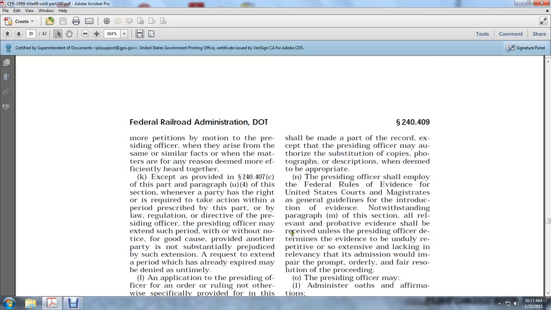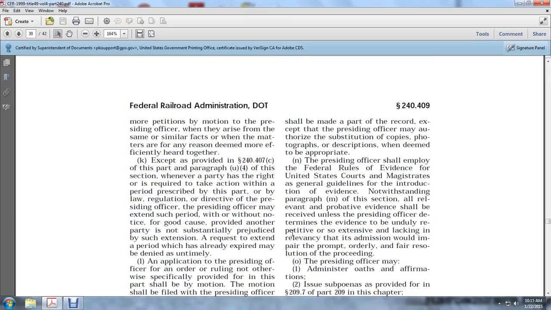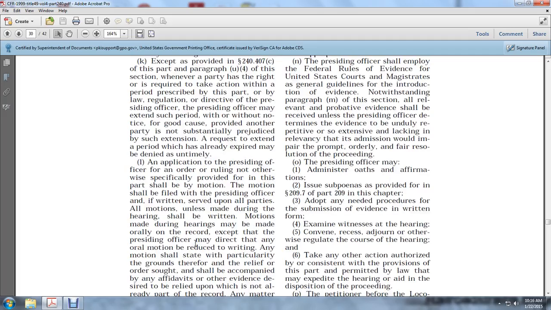Except as provided in 24407 and paragraph (d)(4) of this section, whenever a party has the right or is required to take action within the period prescribed by this part, by law, regulation, or directive of the presiding officer, the presiding officer may extend such period with or without notice for good cause, provided another party is not substantially prejudiced by such extension. A request to extend a period which has already expired shall be denied as untimely.